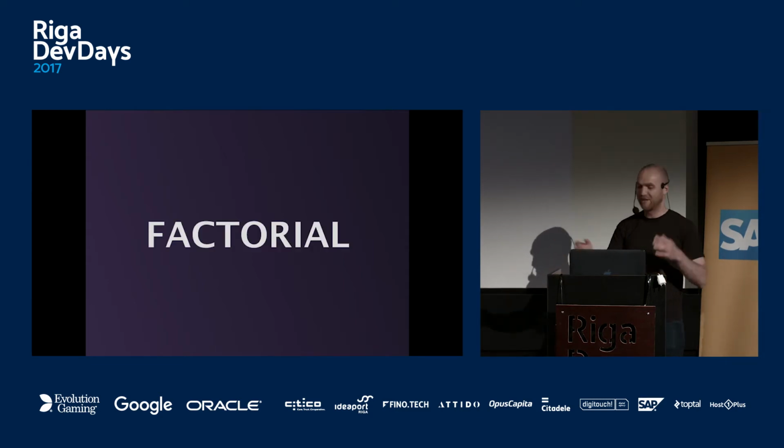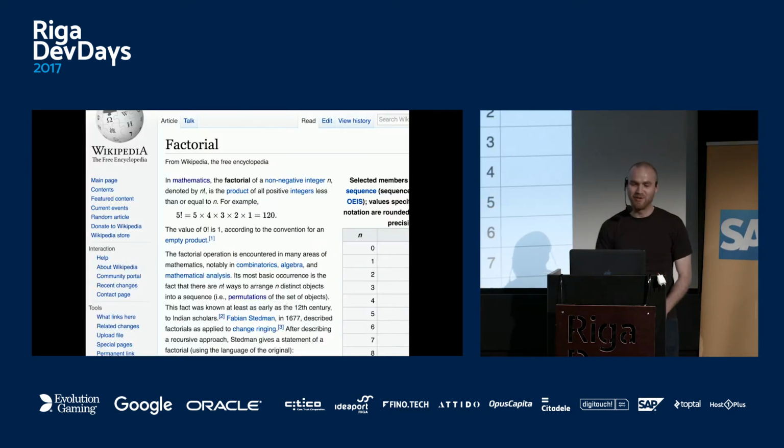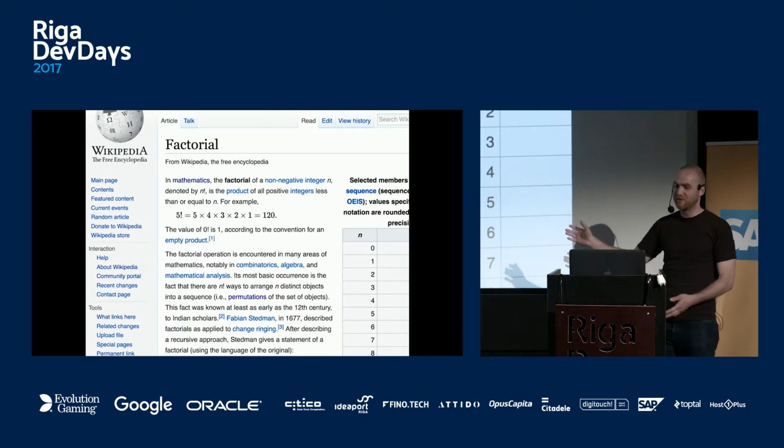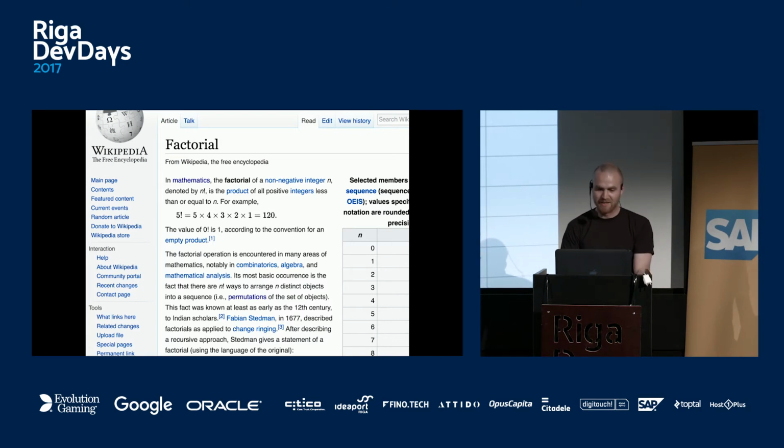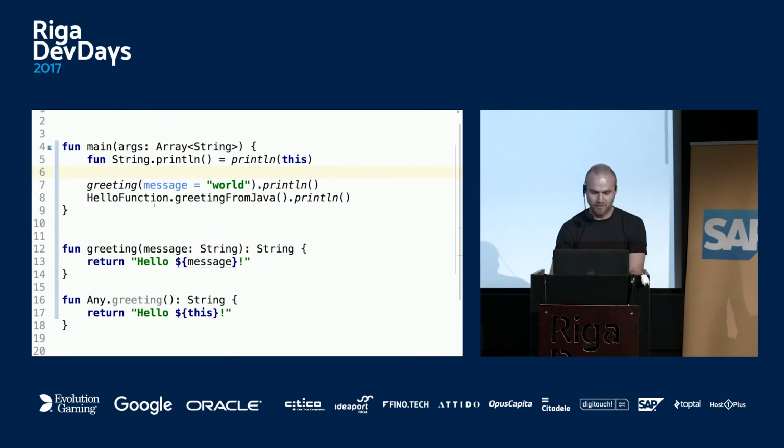So this was hello world, and it was kind of about strings, right? So now we go to factorial, hello world for numbers. I assume people know what factorial is. This is the wiki definition, it just multiplies numbers. And here's some code, go into factorial.